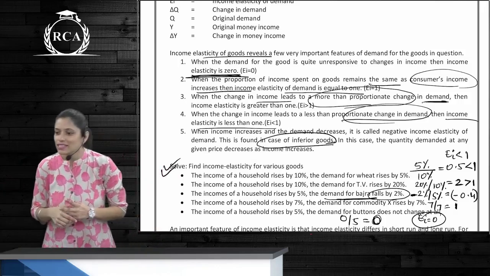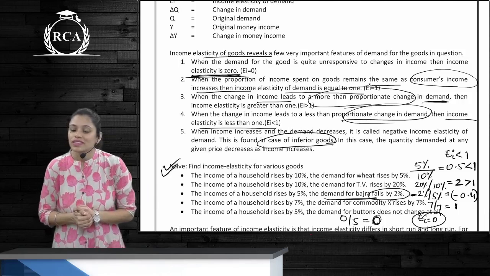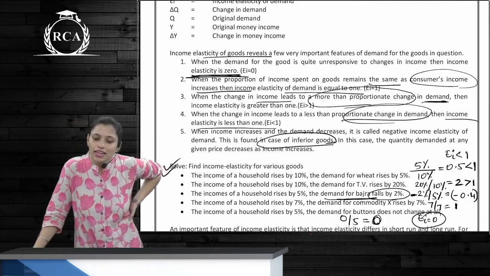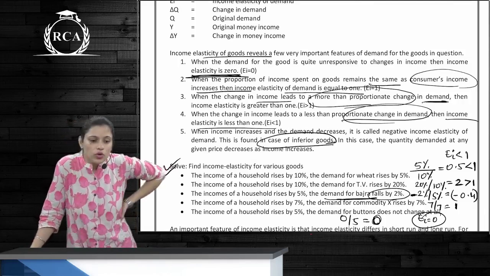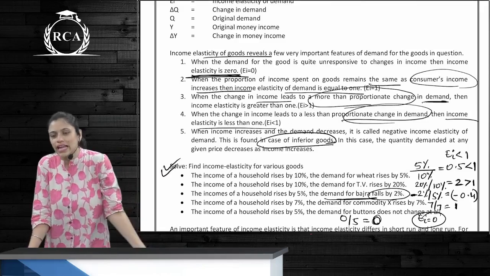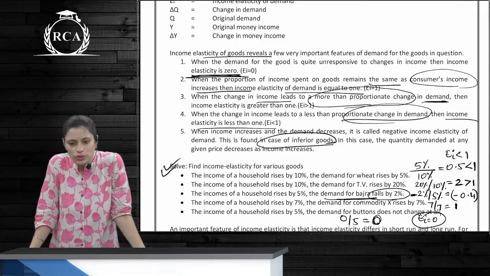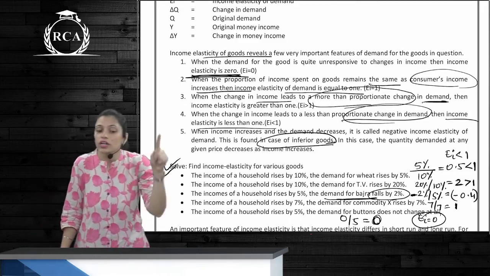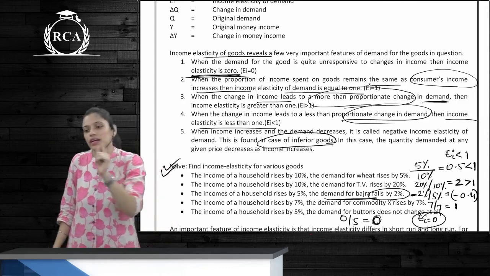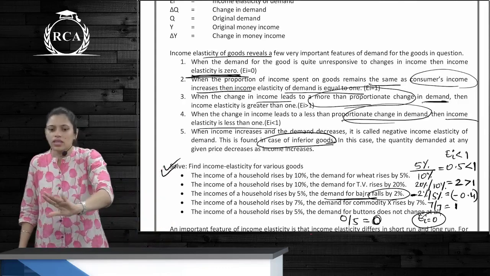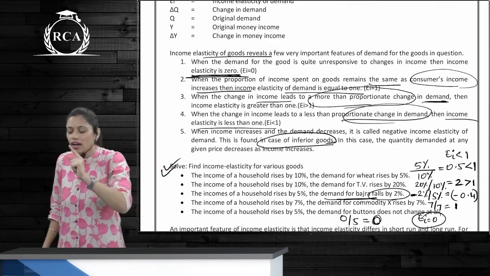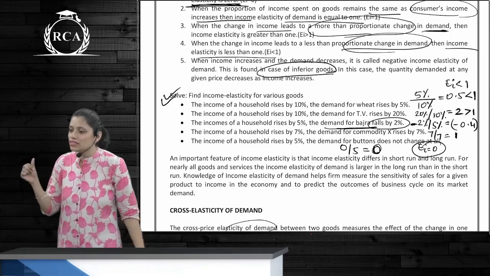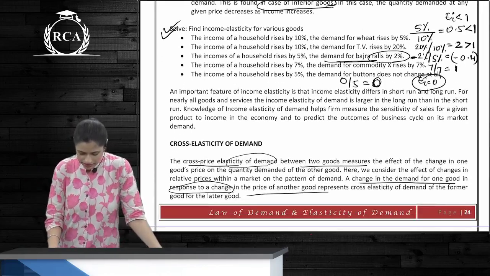And what's the last case? Less than 0 is where we are talking about inferior goods. Here you take the negative value. The goods for which income elasticity is negative are inferior goods. In price elasticity of demand, you take the absolute value. In income elasticity, you take whatever comes. But if it's a negative sign, it is an inferior good. Please remember that. It's called negative income elasticity of demand.